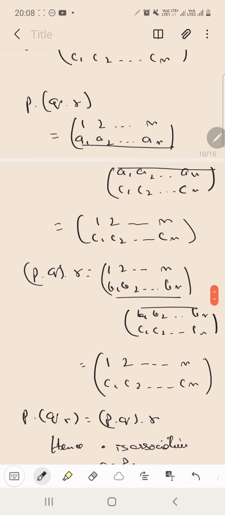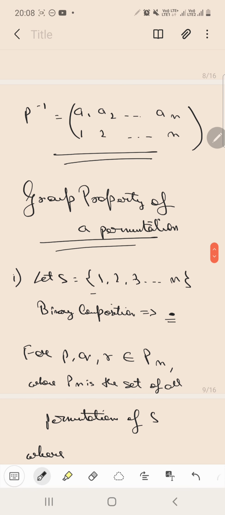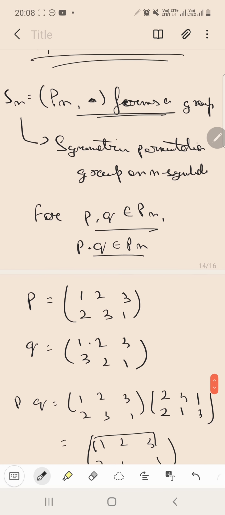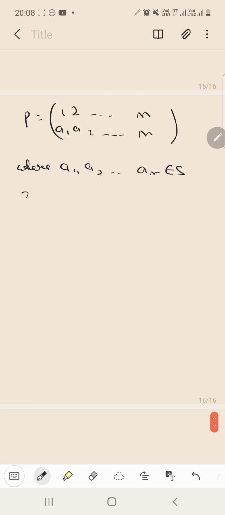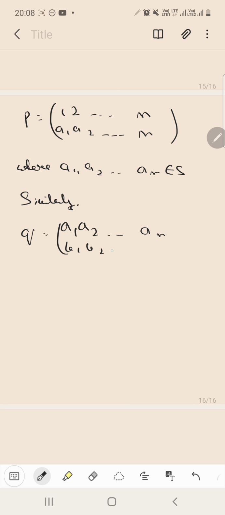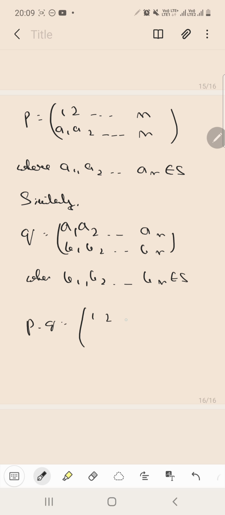As you remember, S was the set containing the first n natural numbers whose permutations we are taking. Similarly, Q equals 1, 2 up till n and b1, b2 up till bn, where b1, b2 up till bn all belong to S again. If you multiply them, you get P times Q equal to 1, 2 up till n and b1, b2 up till bn.